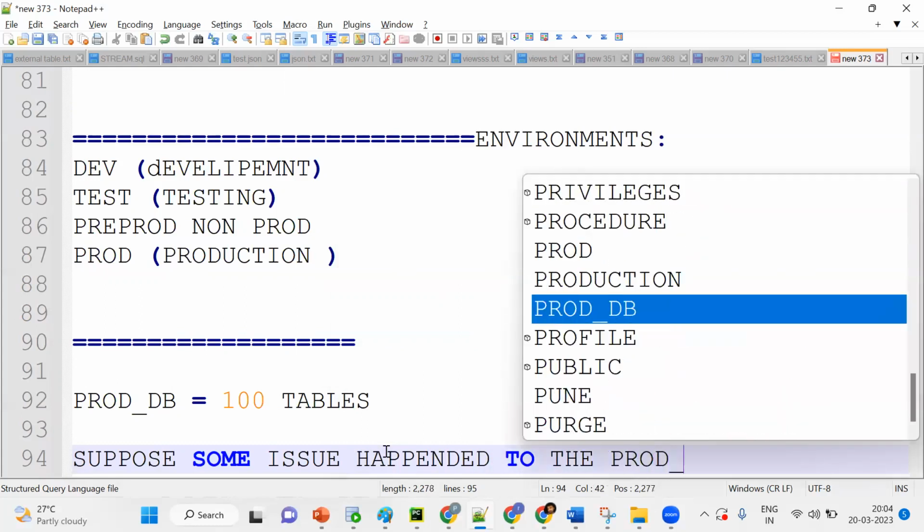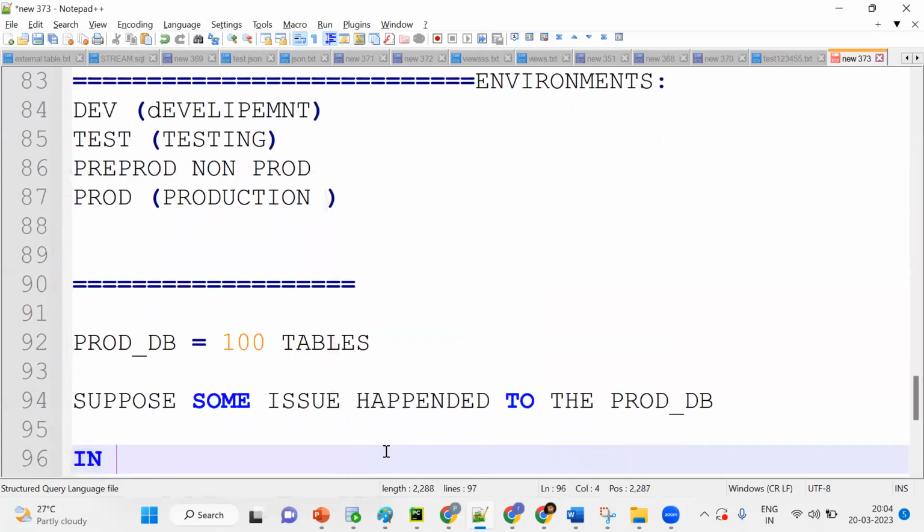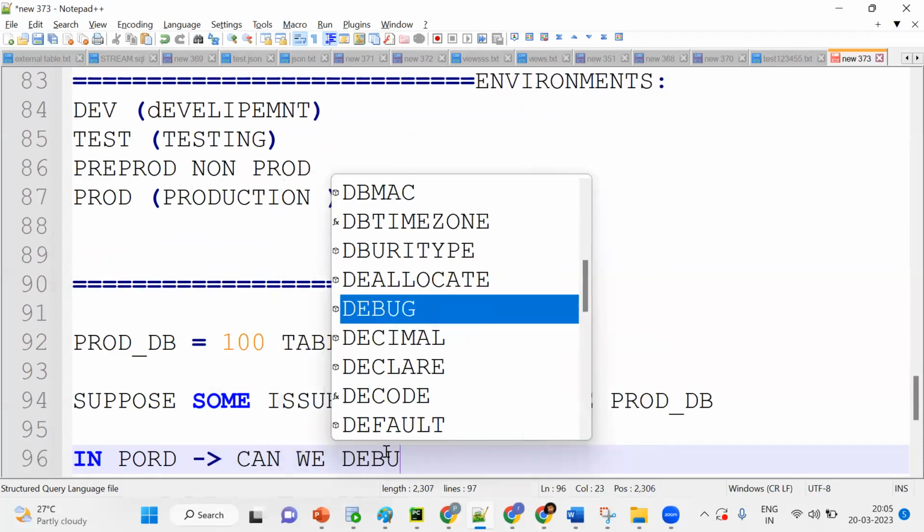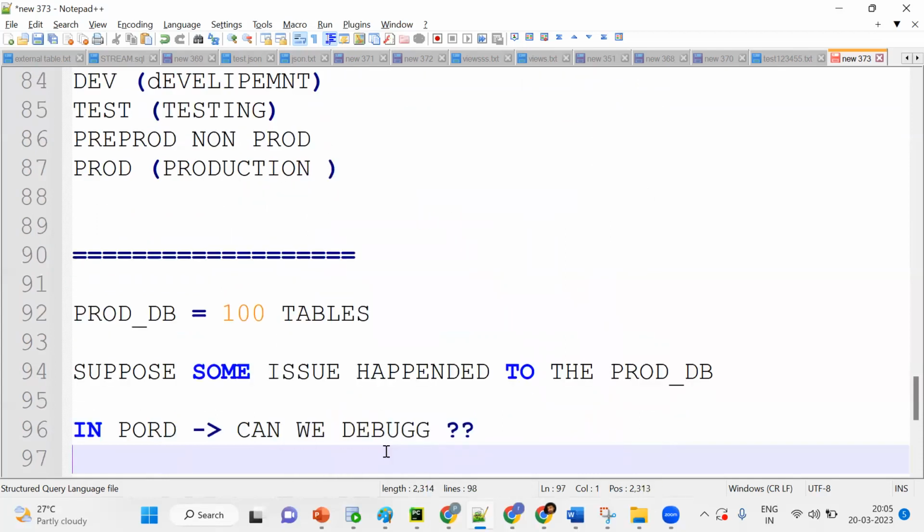Now tell me, in production, can we debug directly? Is it possible? Anybody, in production, can we directly debug all these things? No, no, no. Why? Reason?